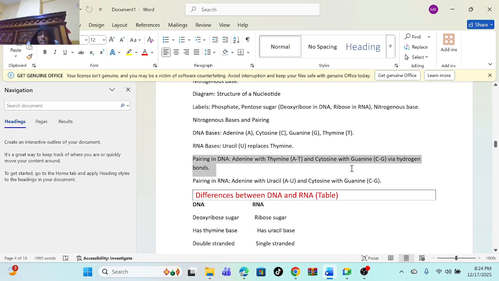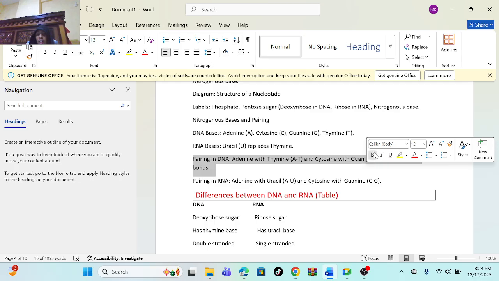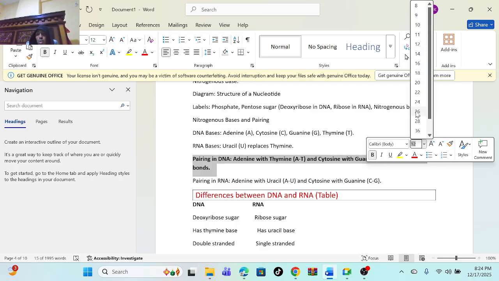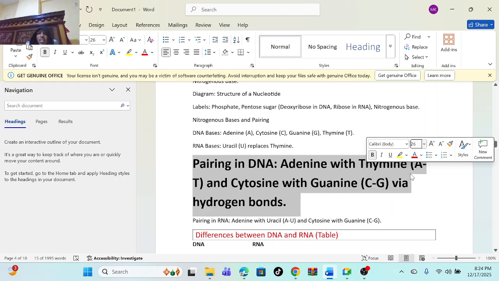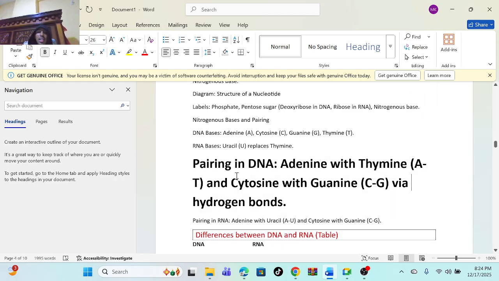Let me show you DNA. Then zoom. Look at this, the pairing in DNA. Adenine pairs with thymine. You should write down how they pair. So adenine pairs with thymine, and cytosine pairs with guanine.